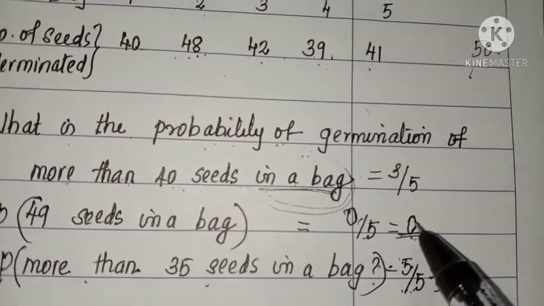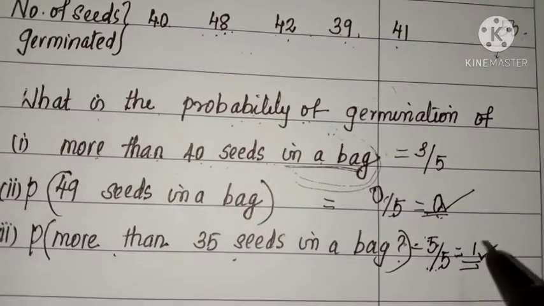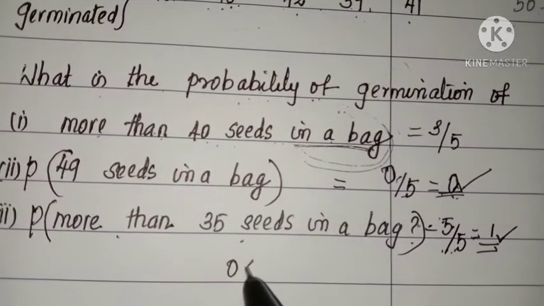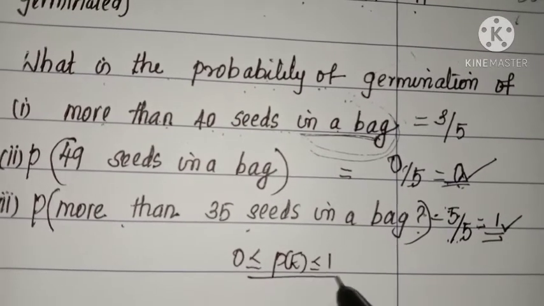Okay. So the minimum value of probability is 0. The maximum value of probability is 1, and probability always lies between 0 and 1. This is the meaning. Okay.